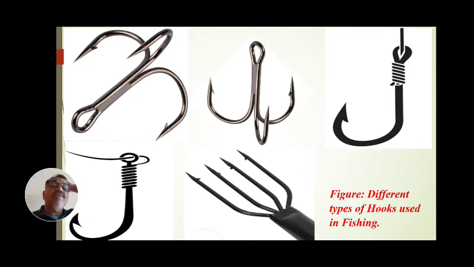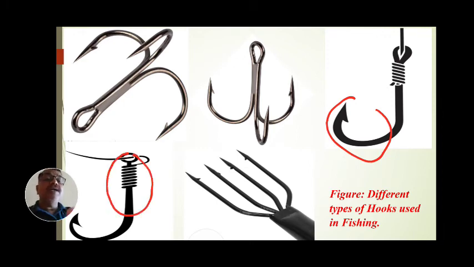These hooks are to be used. These are the different types of hooks. These are the three single hooks. These are also single hooks. These are barbed and triple types of hooks.